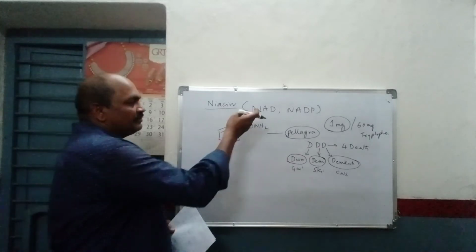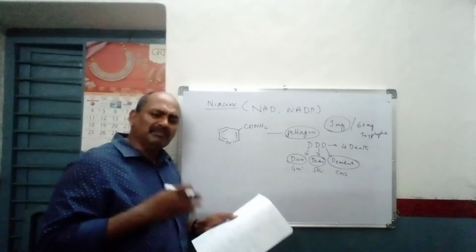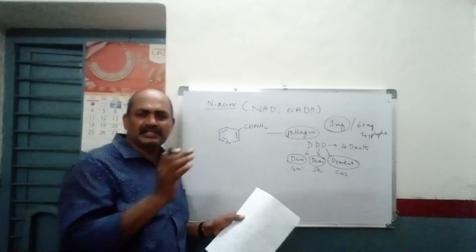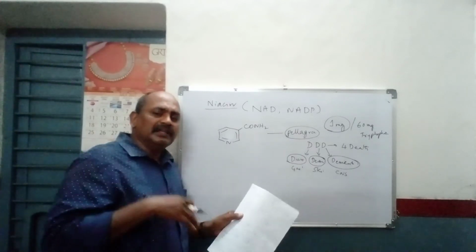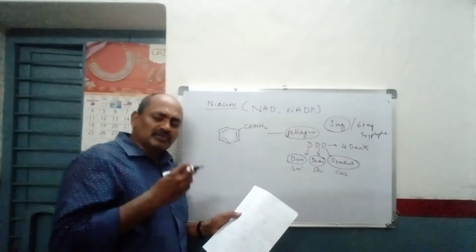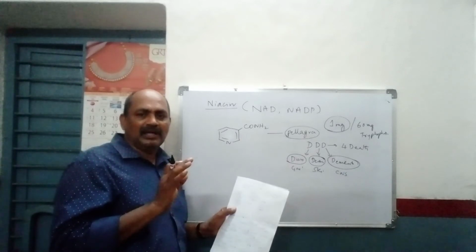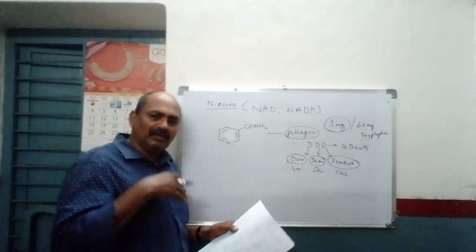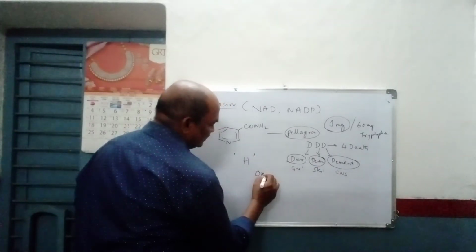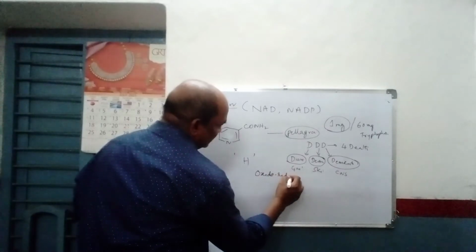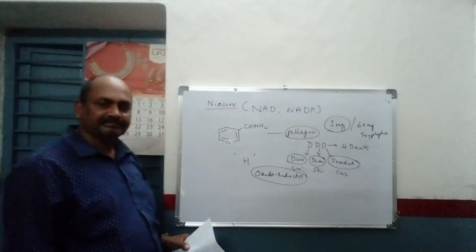So the coenzyme forms are NAD and NADPH, and you know very well the role of NAD and NADH in the majority of oxidation reduction reactions. This will act as a coenzyme. You know very well about it, and it is crucial in the electron transport system also. So many reactions need this cofactor, but ultimately it is involved in the transfer of hydrogen, a one hydrogen transfer reaction. That means it is involved in oxidoreductase enzyme systems. Wherever oxidation reduction reactions are there, this will act as a coenzyme.